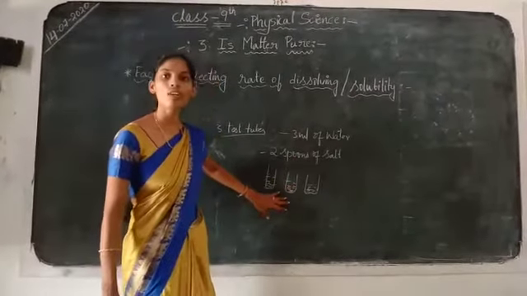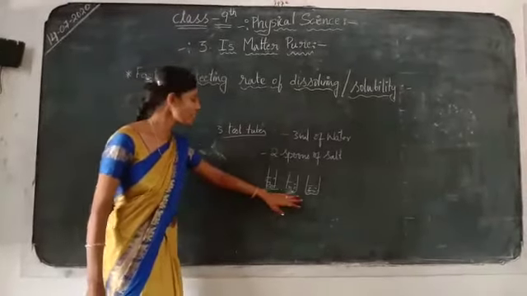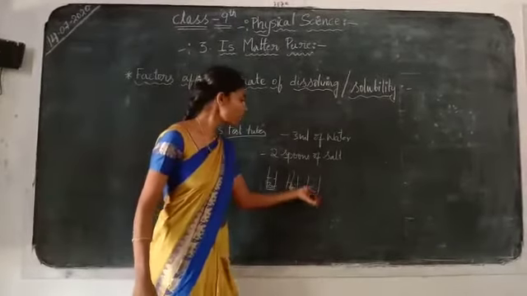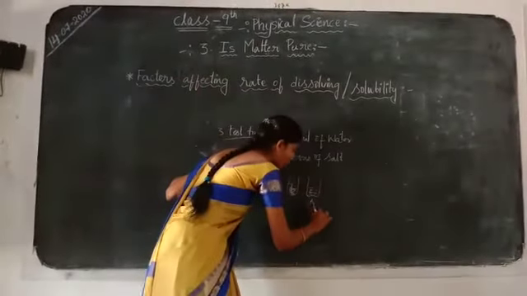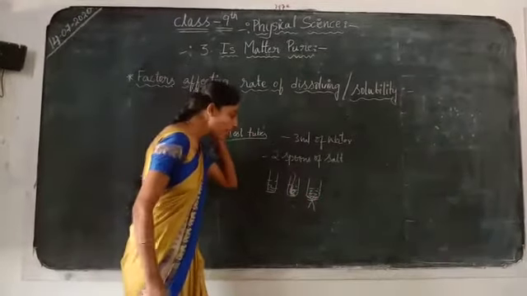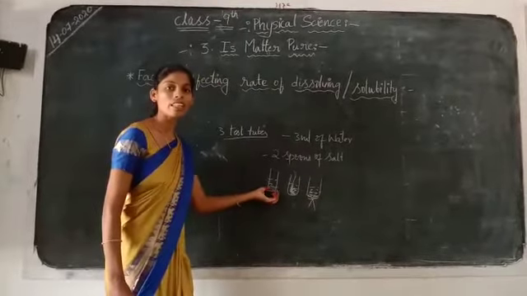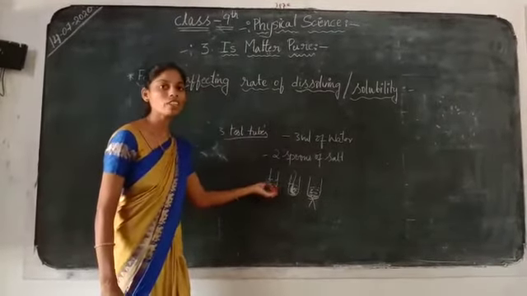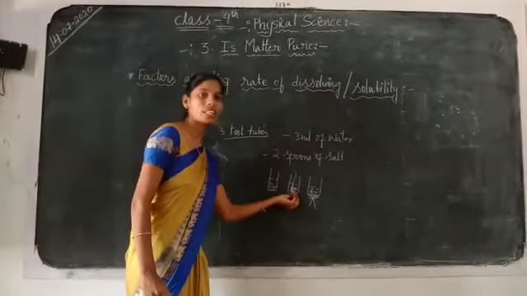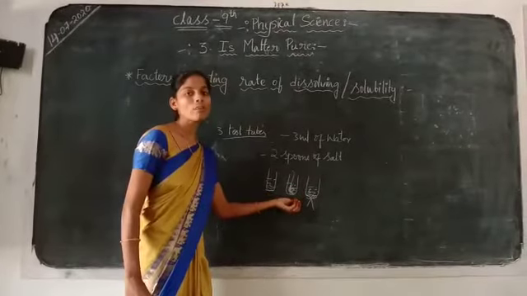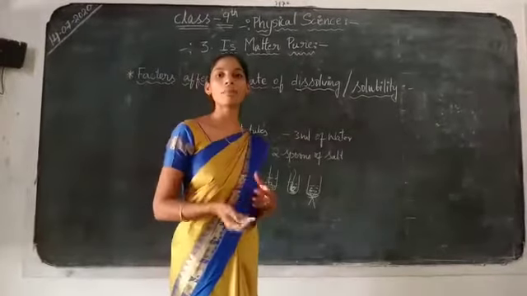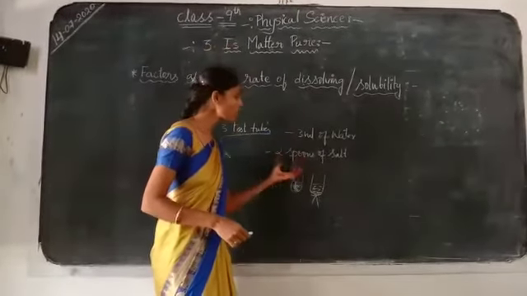In the first test tube, keep it like this; do not disturb it. In the next test tube, stir it with a spoon or something else. In the third one, apply some heat. What do you observe here? In the undisturbed test tube, the salt particles do not dissolve easily; only a few particles dissolve. When you stir with the spoon, most of the particles dissolve. In the third one, while heating, the salt particles dissolve completely.